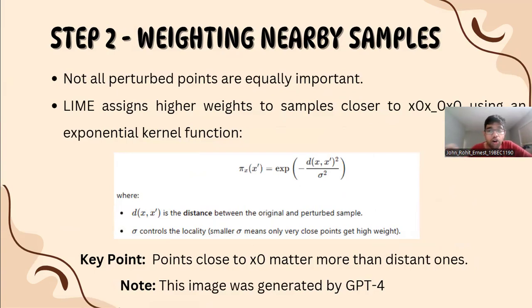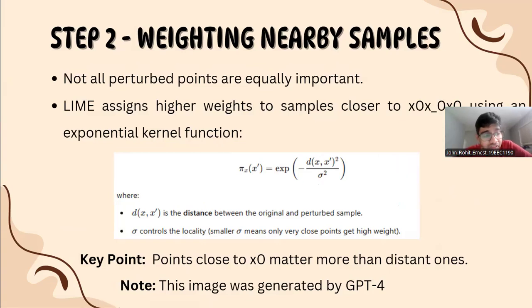Over here, we see the mathematical function of the proximity weighting. LIME assigns a weight to each sample using an exponential kernel function. Over here, I have defined the kernel function, where d of x comma x dash is the distance metric, for example Euclidean distance or Manhattan distance, and it's the distance between the original and the perturbed sample. And sigma is the kernel width, controlling how quickly weight decreases with distance. So it controls the locality. Smaller sigma means only very close points get higher weight.